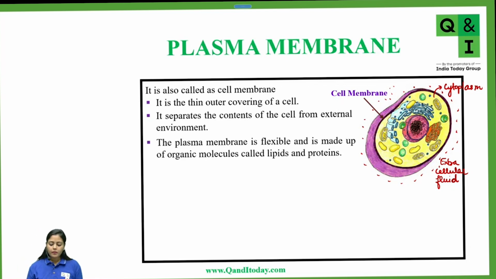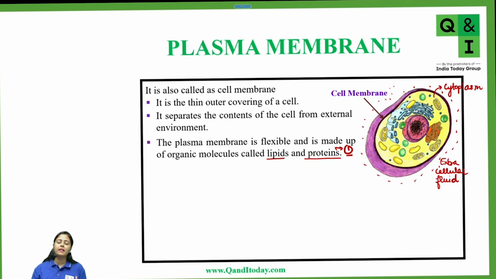Now, plasma membrane is flexible, which means it allows the movement of the cell. And secondly, what is it made up of? It is made up of lipids and proteins. So from here comes your 1 mark question, most importantly, that plasma membrane is made up of lipids and proteins.